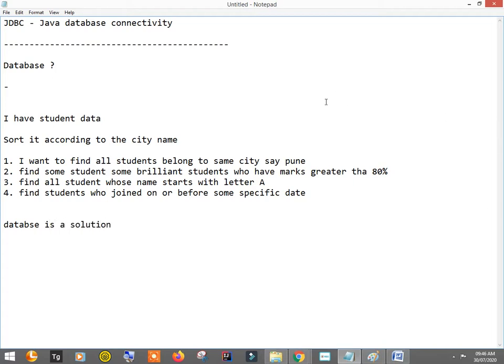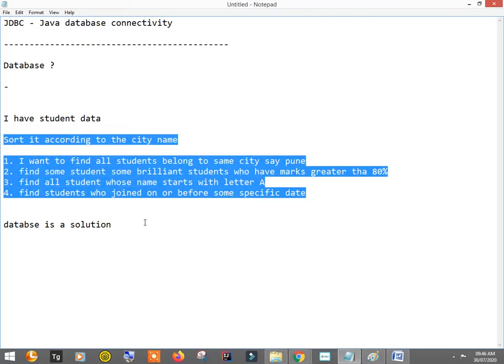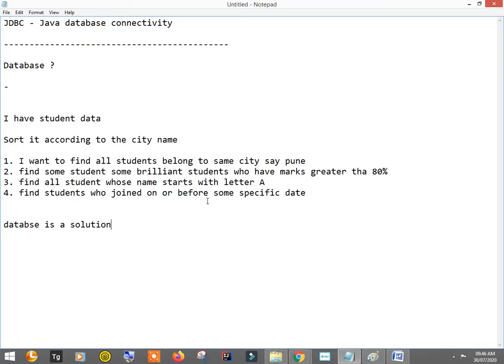I should have my data properly structured and kept somewhere. Okay, so now for that we are going to learn a language, and that language is called SQL.